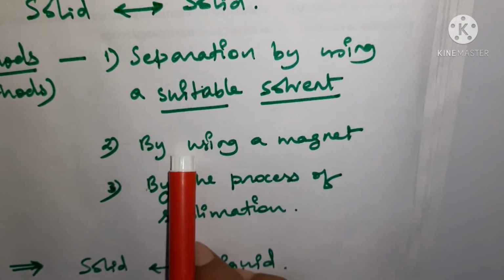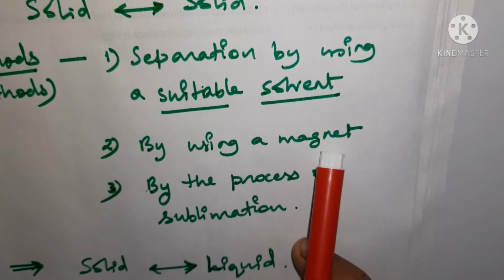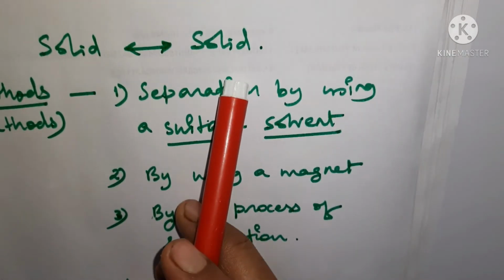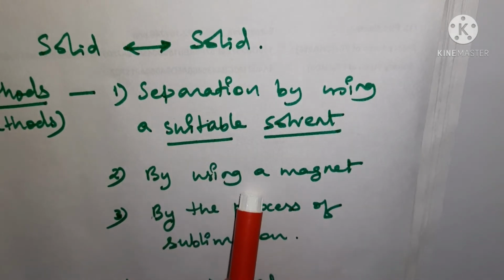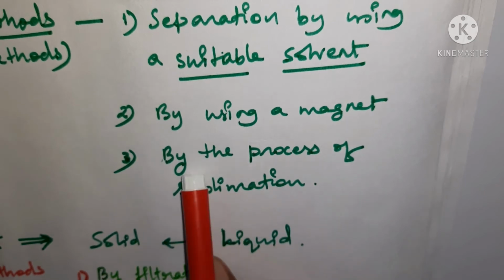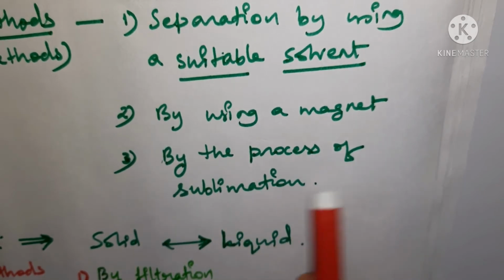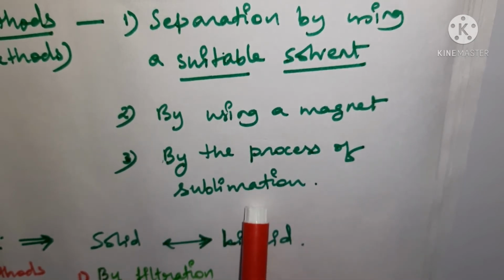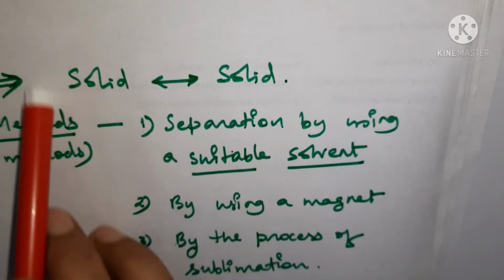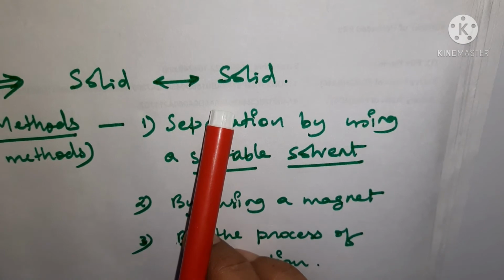Okay, then we are going to use a magnet, or by using a magnet, how a solid can be separated from a solid. That is the second method. And the third method is by the use of the process of sublimation. So we are having three methods to separate a solid from solid in a mixture.